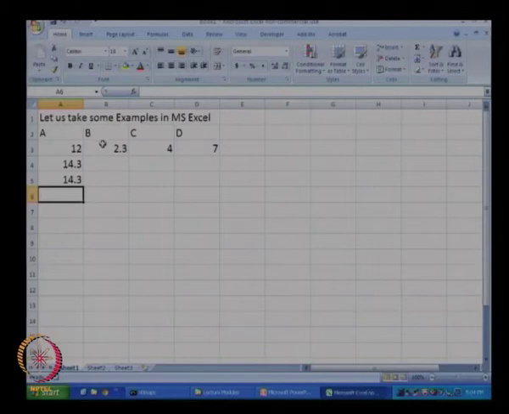Okay. Let us say now we want to take the difference B minus C, so we want to take this 2.3 minus 4. I can press equal to, click on this, press minus, click on this, and I will get the difference between the two, and that is minus 1.7. A third way of doing this, and let us say we want the value of C multiplied by D, is to press equal to and then use the cursor keys.